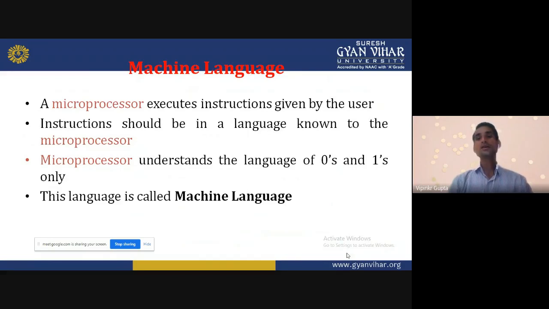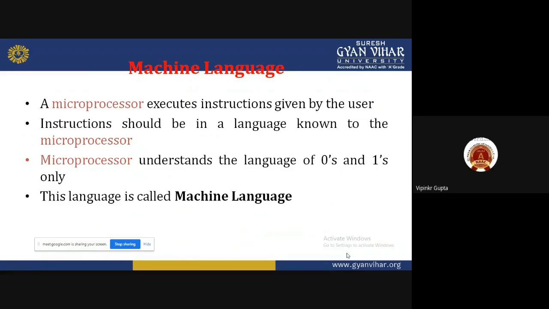The microprocessor understands the language of 0s and 1s only. As we know, the microprocessor is a machine, so it can understand only machine level language, that is 0 and 1. It can understand either 0 or 1. Other than this language, it cannot understand.